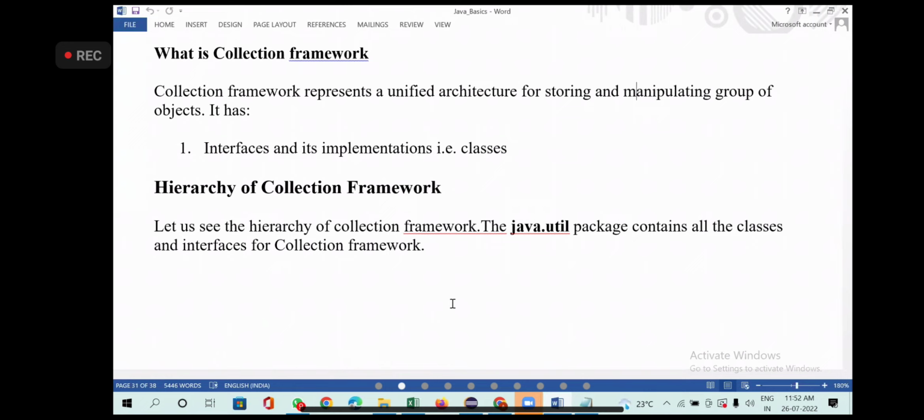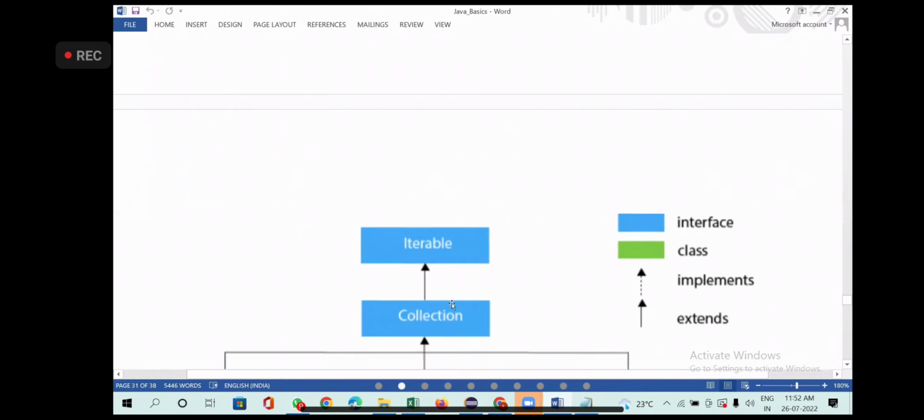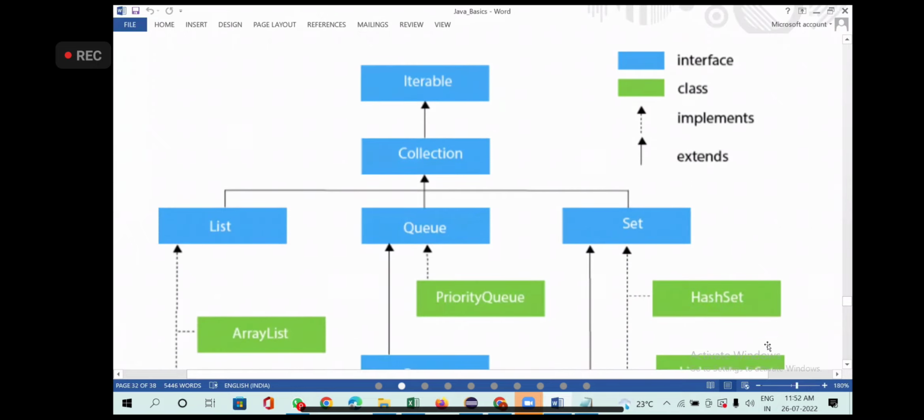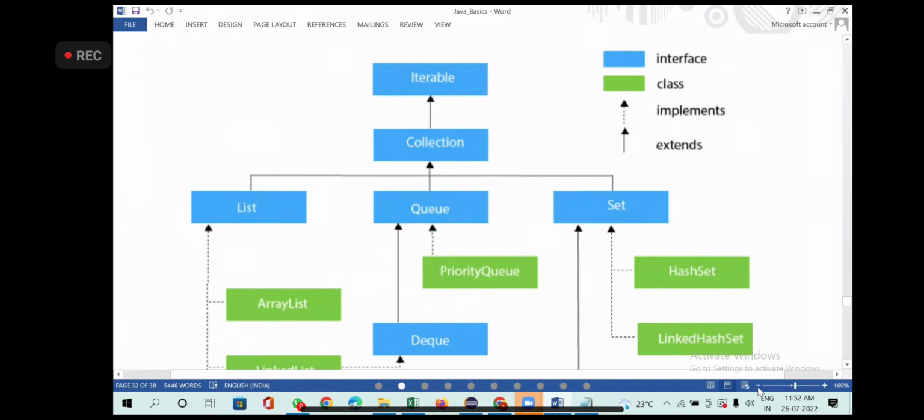All these collections are coming under a package called java.util. All these collection things are coming under the java.util package. It contains all the classes and interfaces for the collection framework. Maybe people might ask you in which package collection framework is available. I don't think they would ask, but java.util is a package which contains all classes and the interfaces. Okay. Now let's try to understand the hierarchy of it. I need to reduce it to see everything here.